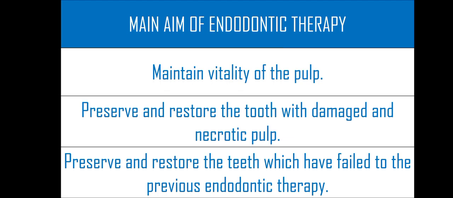So as we said, there are three aims of endodontic therapy, and all the three aims work at three levels of pulp. When the pulp is minimally affected or infected, the first aim of endodontic therapy is to maintain vitality of pulp. But when it is infected to the extent that it cannot be restored, then the aim of endodontic therapy is to preserve and restore the tooth with damaged and necrotic pulp. And after that, if the endodontic therapy has failed, there comes the third aim, that is to preserve and restore the tooth which has failed previous endodontic therapy. So these were the three main aims of endodontic therapy.